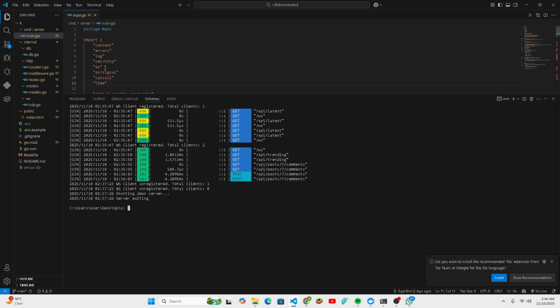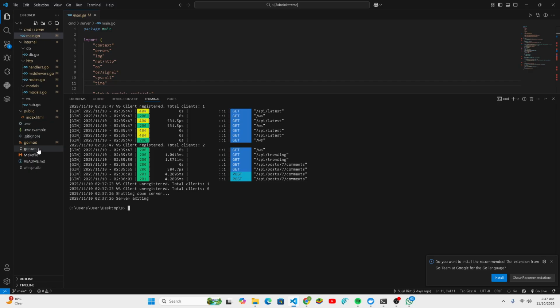So, going through the tech stack, we have made it as a monolith Go application. This means a single Go program acts as both the backend API and the web server for the front end. For the backend, we have used Go, Gin for the router, GORM for the database, and Gorilla WebSocket for real-time postings. For the database, we are using SQLite with a pure Go driver, which makes the app super light. Therefore, no CGO is needed.